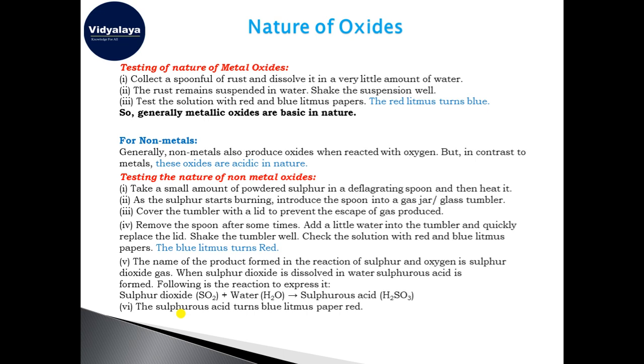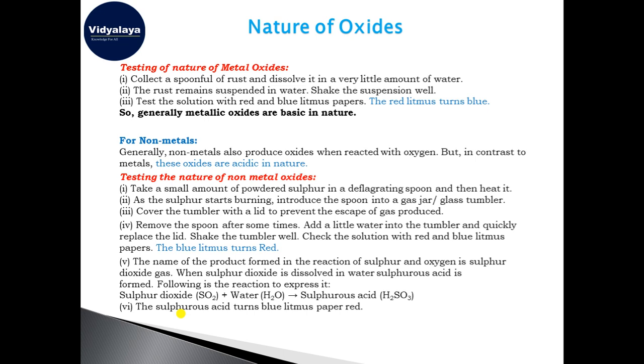Before, I told you that when we dissolve rust in a small quantity of water and test it with litmus, it turns red litmus blue. That shows that metallic oxides are basic in nature. It will always convert red litmus into blue.